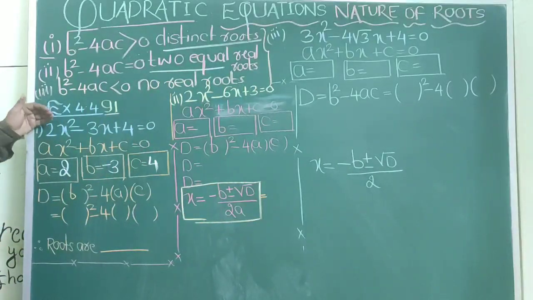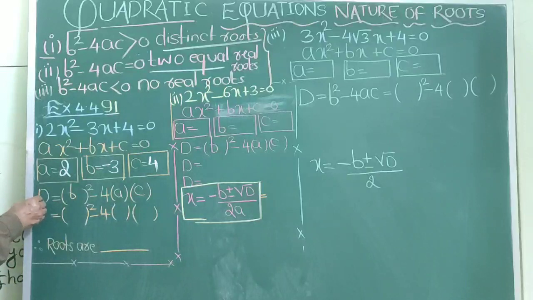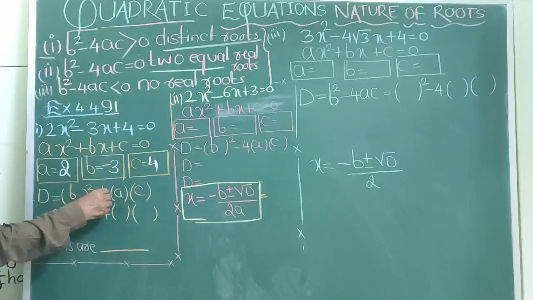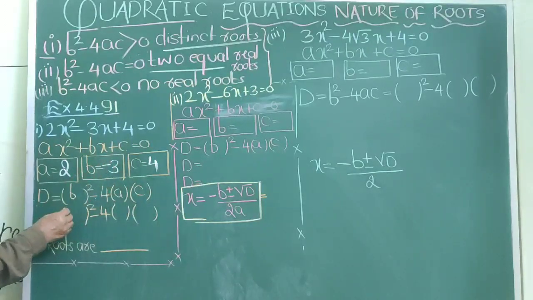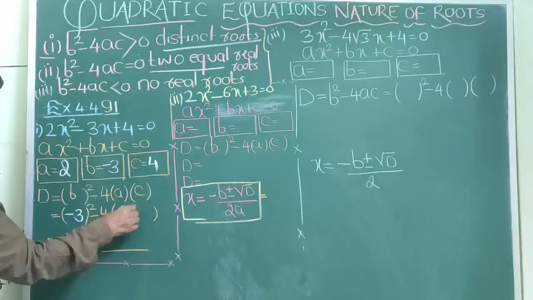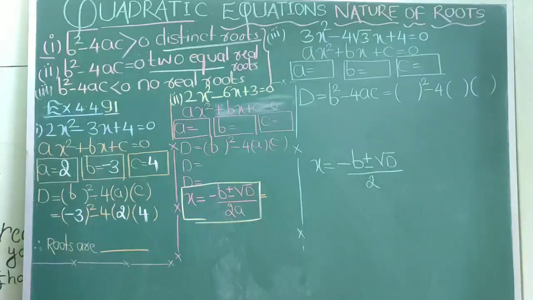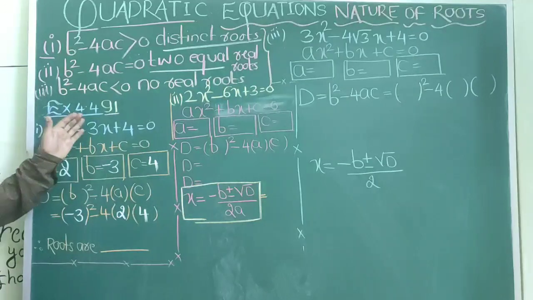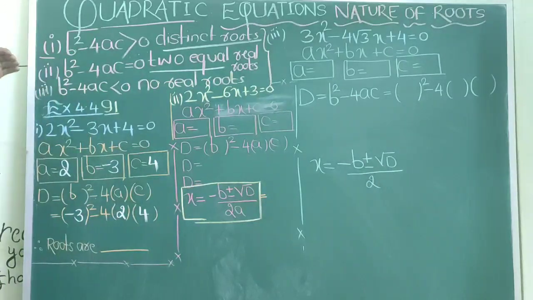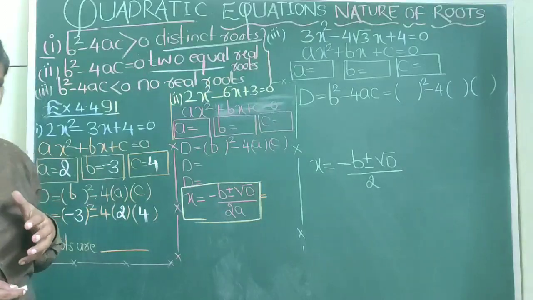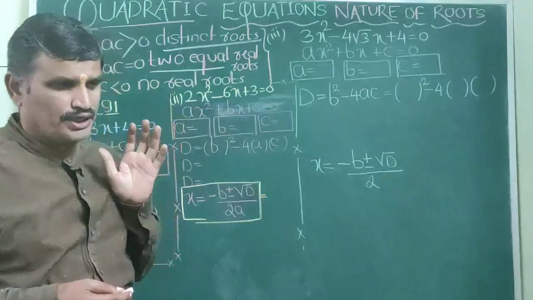Now after finding the values of a, b and c, I will find out the discriminant. How to find out the discriminant? The formula is D is equal to b squared minus 4ac. What is the value of b? b is minus 3, a is 2 and c is 4. The question is like this: discuss the nature of roots of the quadratic equation, and if real root exists, then you have to find the solution for it.